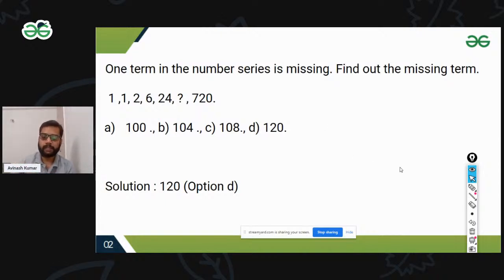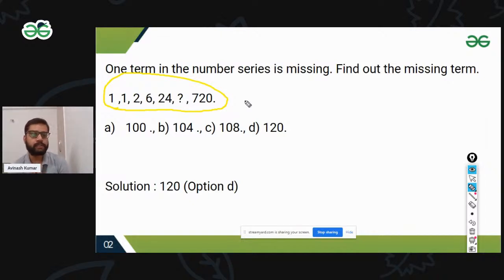So let's start with the first one. In this number series, one term is missing. Find out the missing term. The series is 1, 1, 2, 6, 24, missing term, and 720.